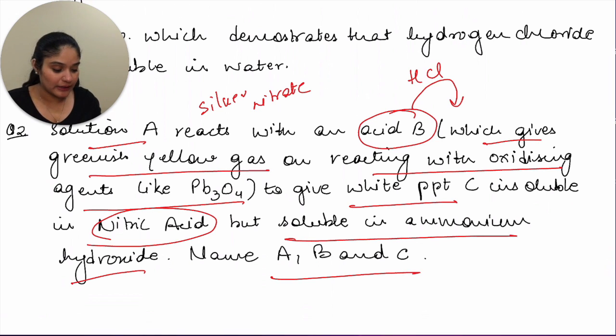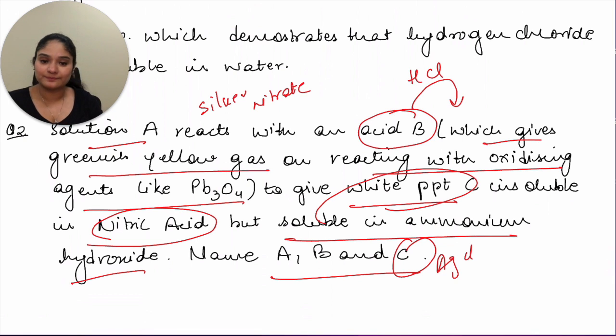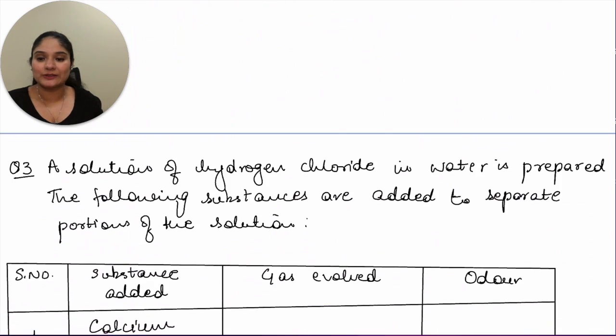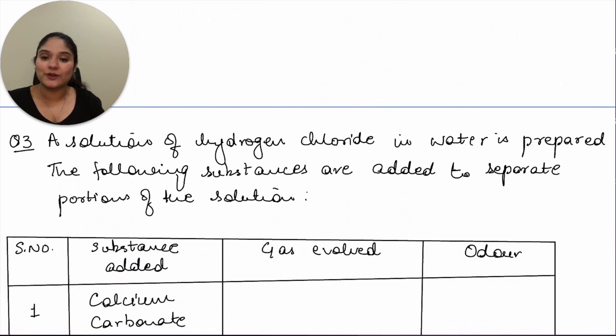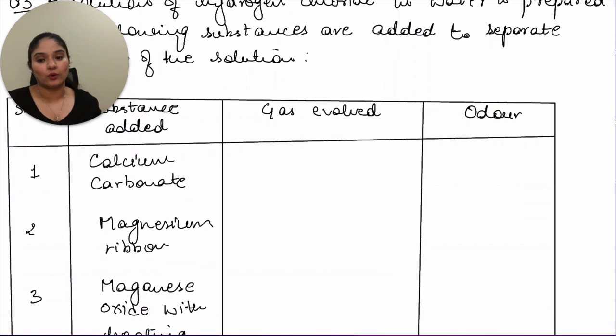Solution B is HCl and your solution C is the white PPT, that is AgCl. Okay, let's move ahead to the next one. A solution of hydrogen chloride in water is prepared. The following substances are added to separate portions of the solution. Okay, so you have to tell the gas evolved and the odor.